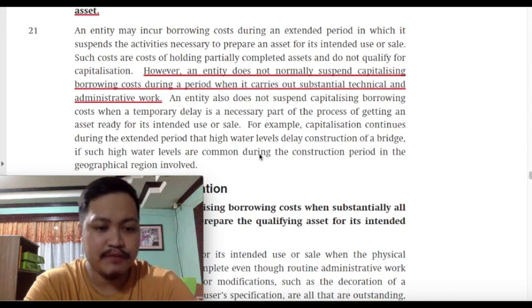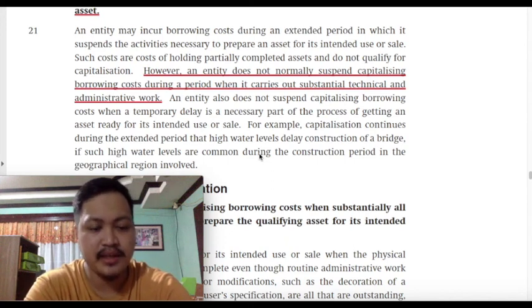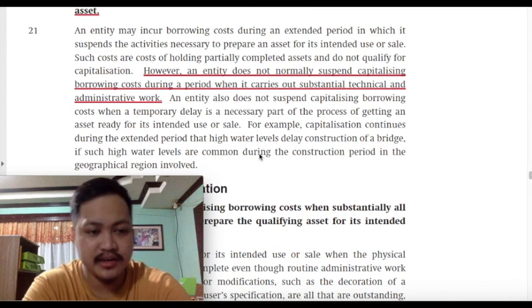What is the treatment for interest income earned on your funds pending their use in the construction? If the interest income results from a specific borrowing, then the interest income will be a reduction to the capitalizable borrowing cost. If the interest income pertains to a general borrowing, the interest income will be reported as a separate income and will not be treated as a reduction to your capitalizable borrowing cost.